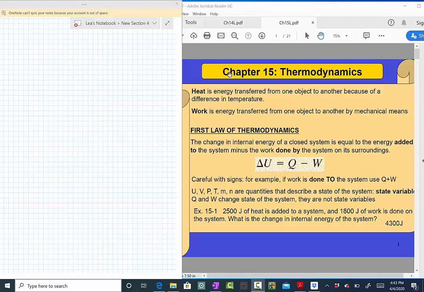Okay, so the subject of chapter 15 is thermodynamics. The great development of thermodynamics started back during the Industrial Revolution. And why is that? What is the main topic in thermodynamics? Well, in chapter 14 we talked about heat. We said that heat is energy that is transferred from one object to another because of a difference in temperature. So this energy is transferred because one object is hotter than the other, so that the system will reach equilibrium, a common average temperature.